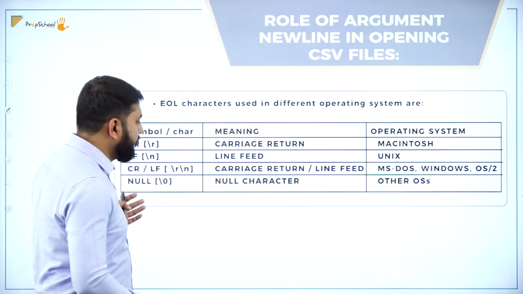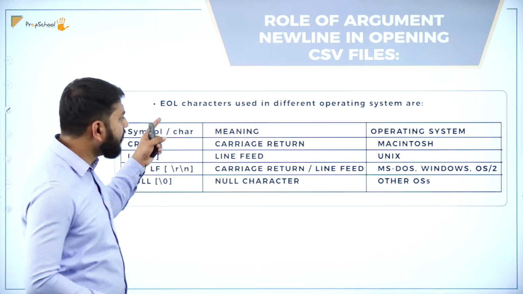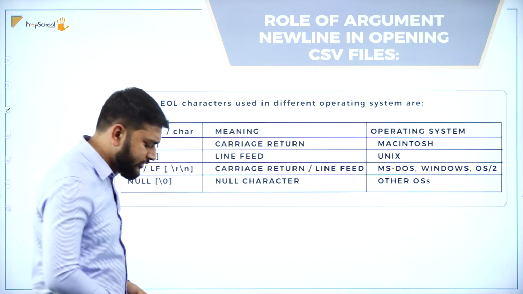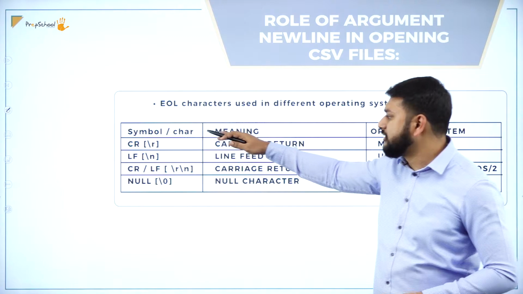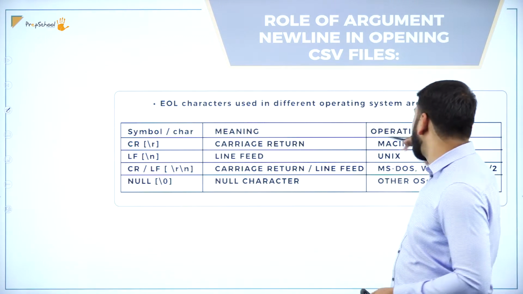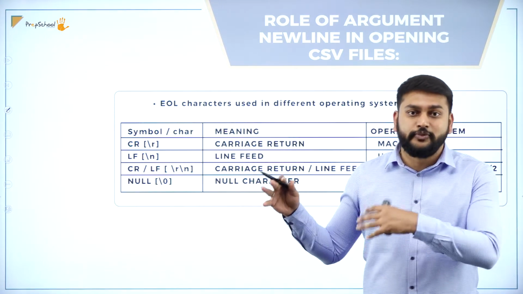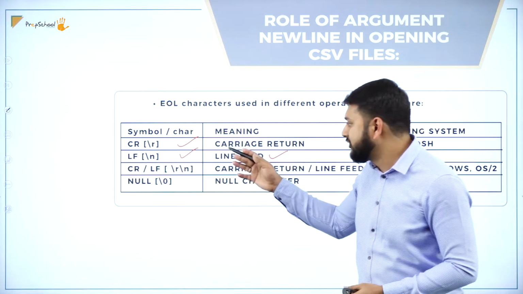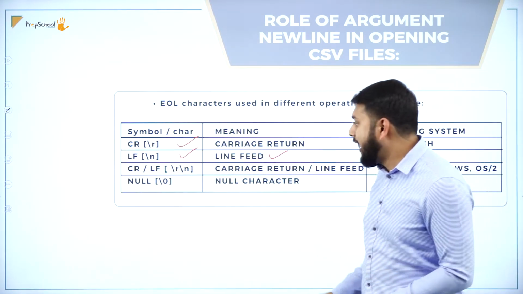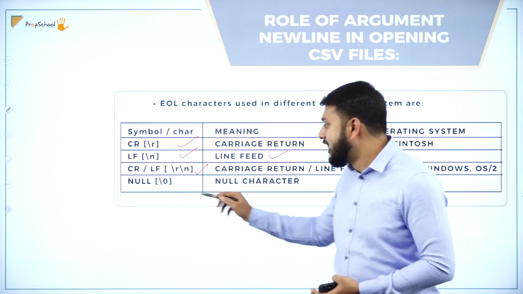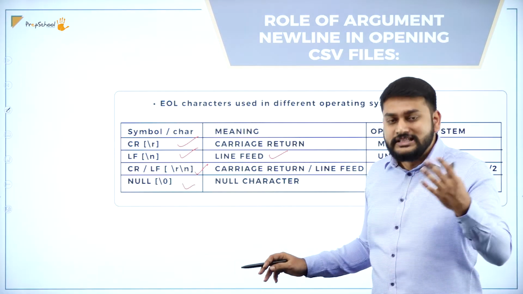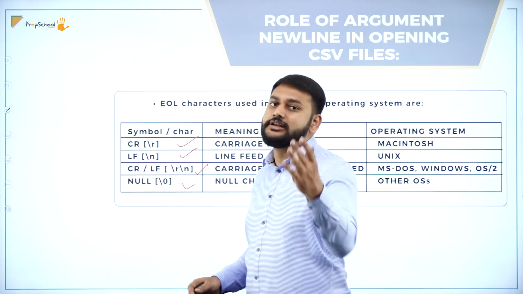Moving forward, I have some end of line characters. They have given some symbols, their meanings, and the operating systems. Please understand what exactly each performs. For the next line I will be using \n. Again I have \n and \r, which we have already discussed, and we have \0. \0 represents the null character.